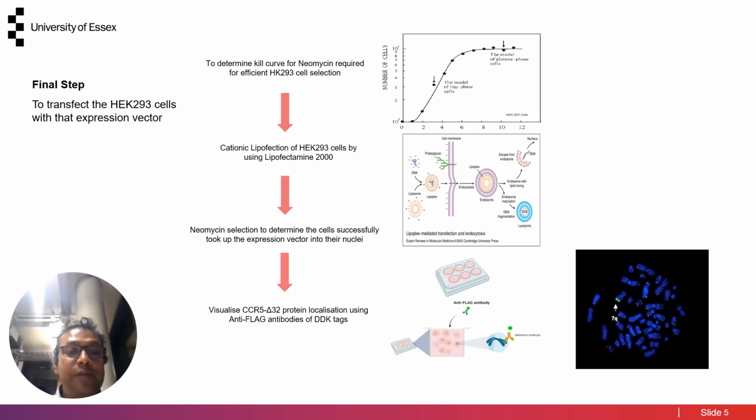The final step is to transfect the HEK293 cells with the expression vectors. At first, the efficient HEK293 cells would be selected by a neomycin kill curve. Then cationic lipofection of these cells would be done with Lipofectamine 2000, and neomycin selection would be done to identify the cells that have incorporated the expression vector. In the final part, this mutated gene, that means the CCR5 delta 32 protein, would be visualized with the help of anti-FLAG antibodies to the DDK tags.